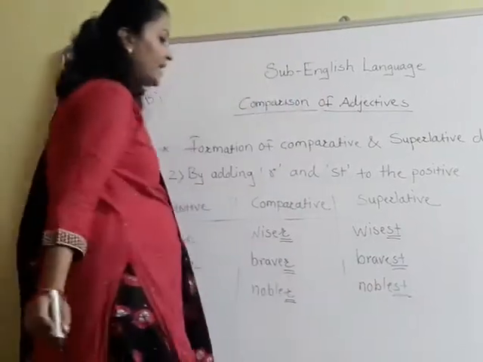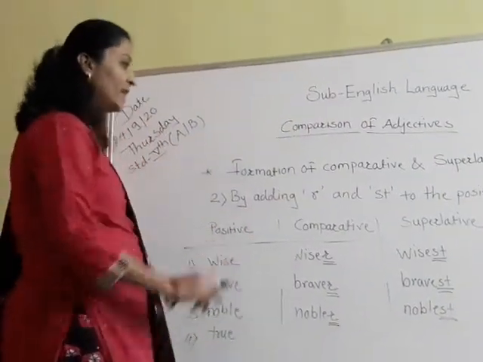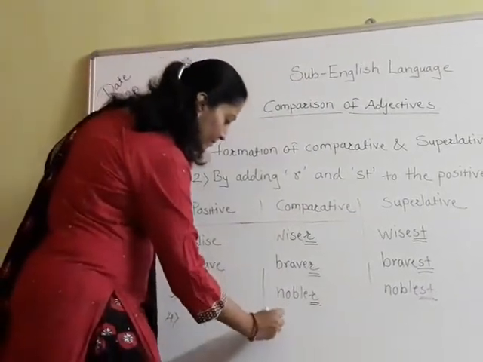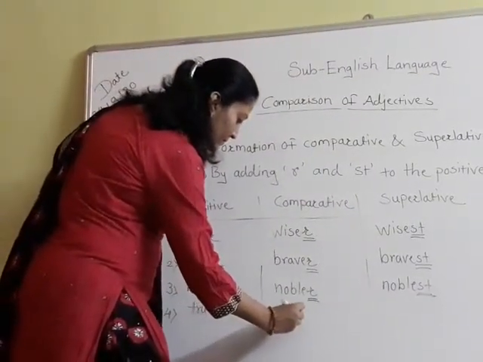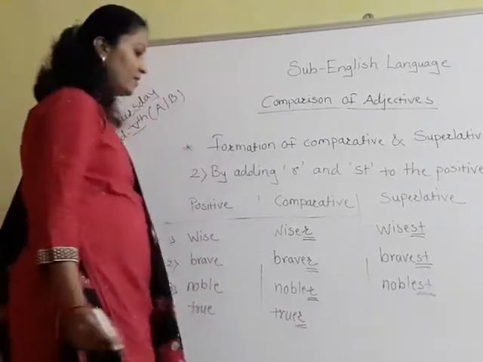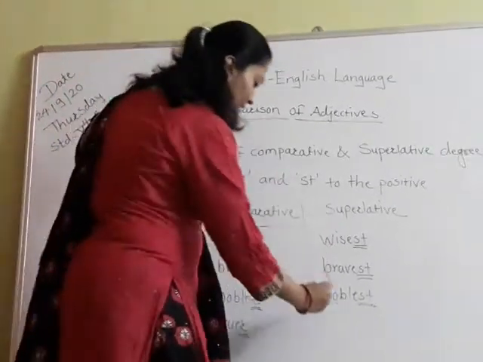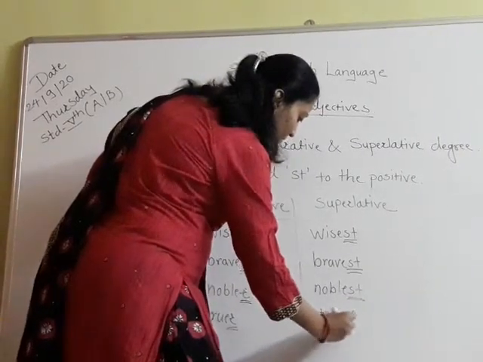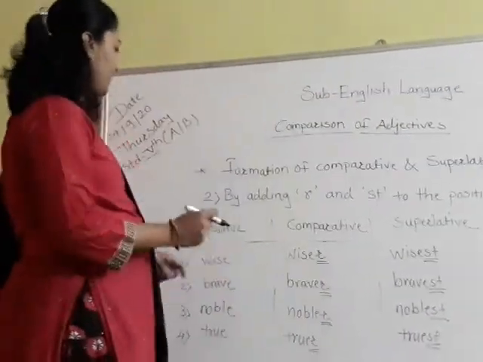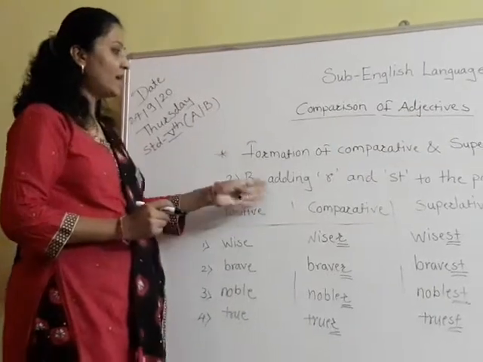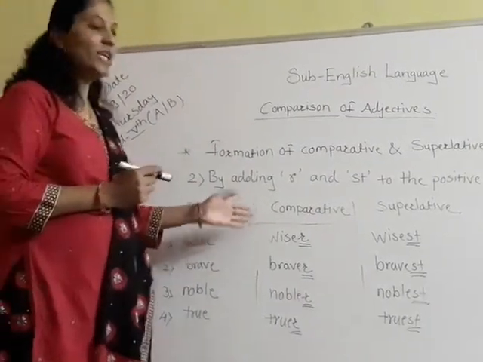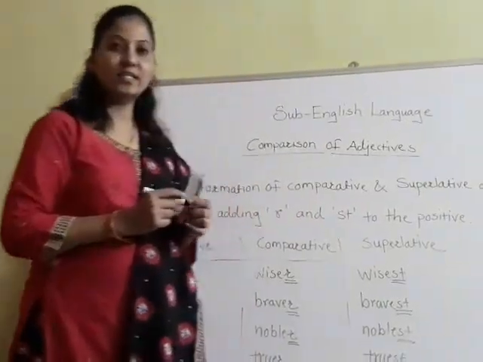Again I have added ST to this word, noblest, to make it superlative. Then true, truer and truest. So like this, by adding R and ST to the positive word we can form comparative and superlative degree.